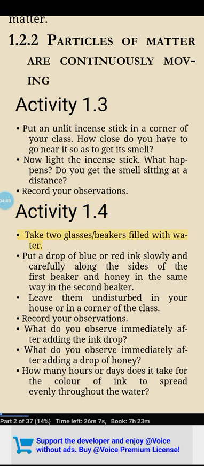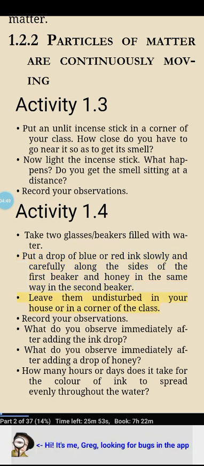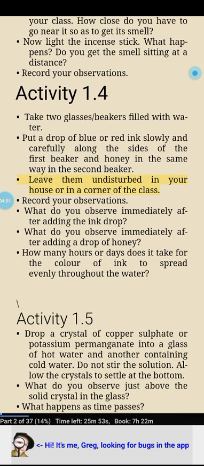Activity 1.4. Take 2 glasses, beakers filled with water. Put a drop of blue or red ink slowly and carefully along the sides of the first beaker and honey in the same way in the second beaker. Leave them undisturbed in your house or in a corner of the class. Record your observations. What do you observe immediately after adding the ink drop? What do you observe immediately after adding a drop of honey? How many hours or days does it take for the color of ink to spread evenly throughout the water?